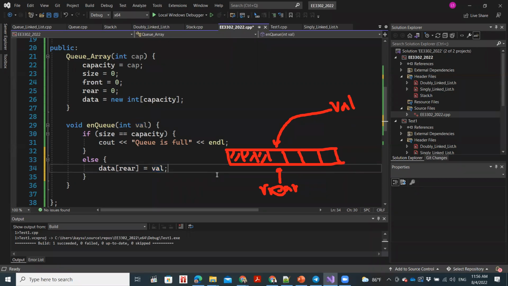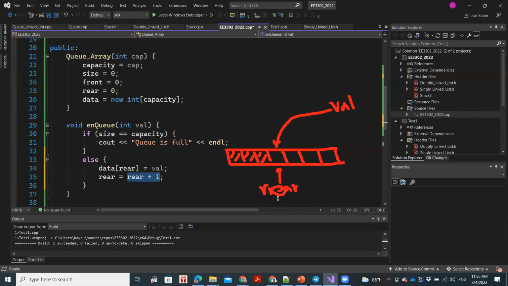And now once it is done, there is one more important thing. This is the most important line in queue. The next thing we need to do is increment the rear pointer. This is the index, so we need to shift it from over here to over here, which we can simply do by incrementing its value.